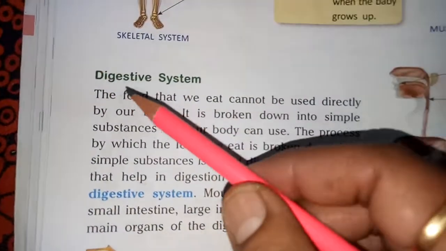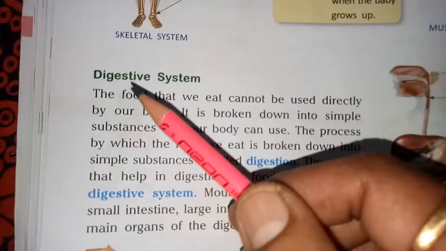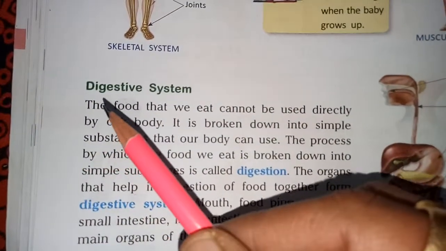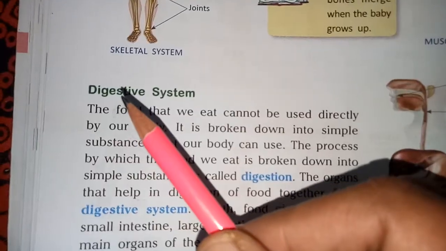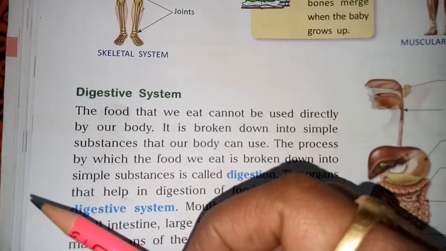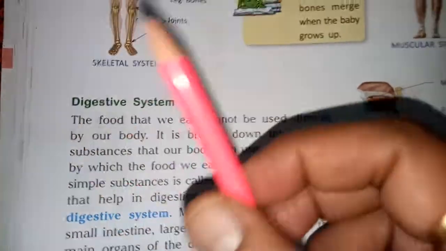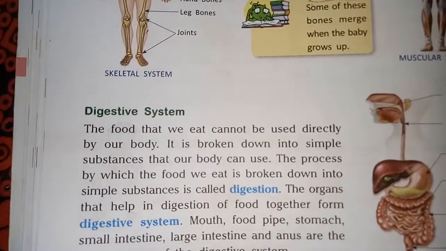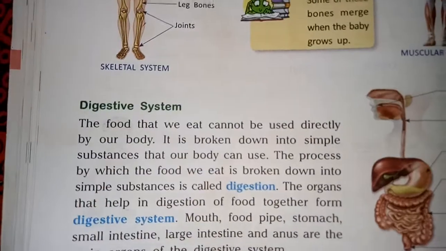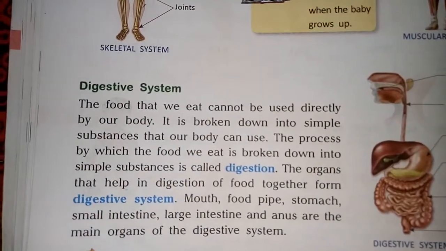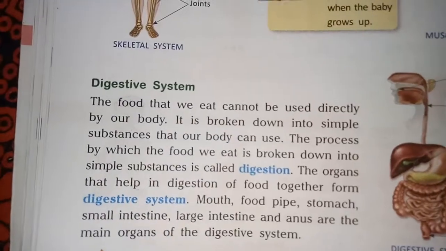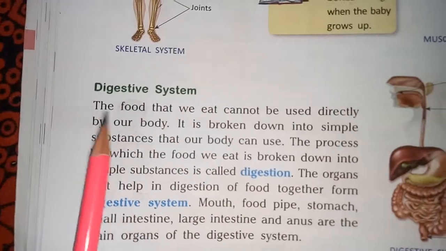The digestive system is the system that is related to the digestion of food. Digestion means breaking down of the food into simpler components so that our body can absorb the nutrients from it, or in a normal way we can say that we get the energy from that food. Means पाचन होना, खाने का body के अंदर पचन. That is related to the digestive system.